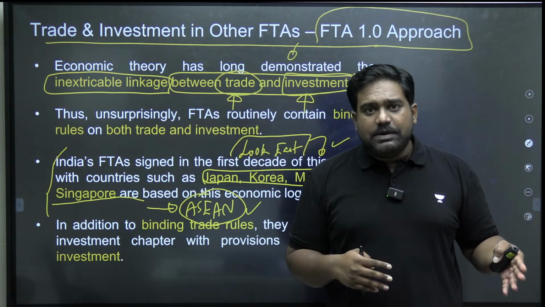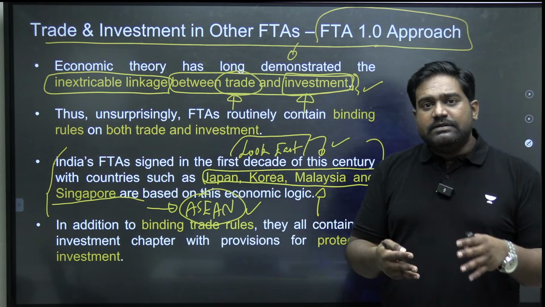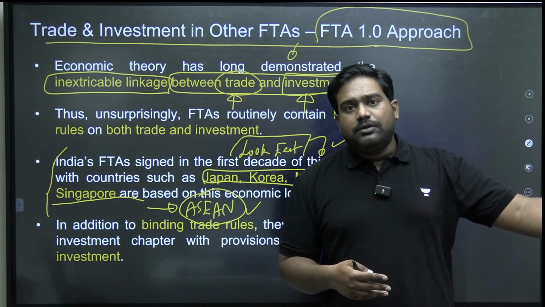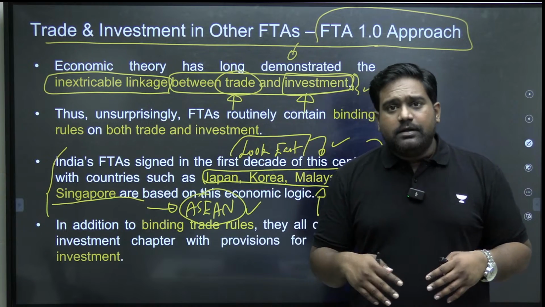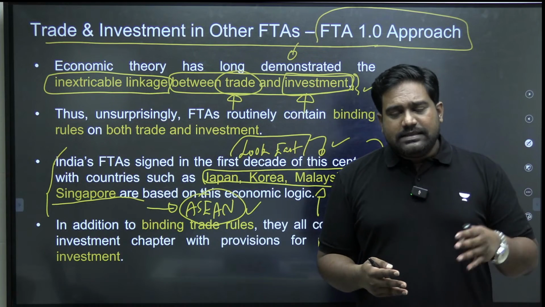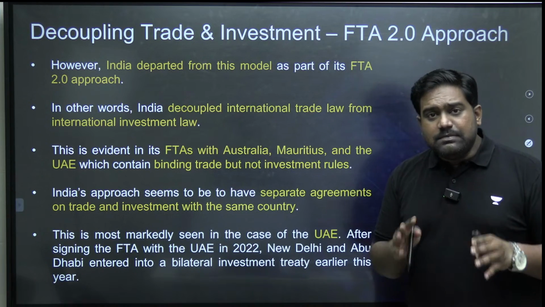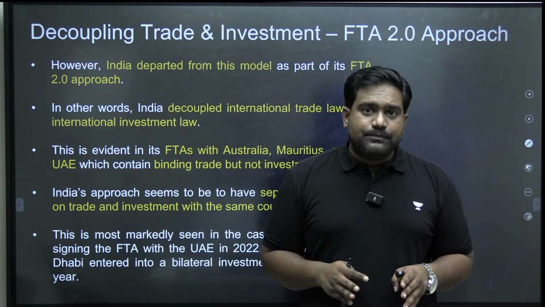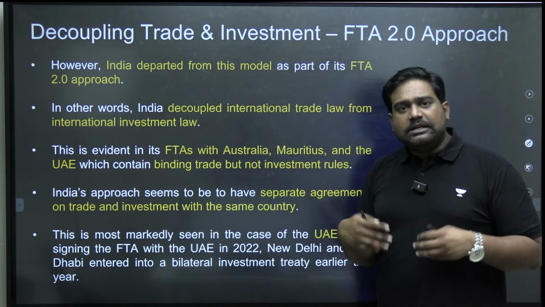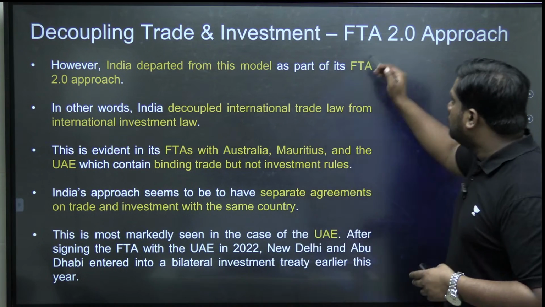There was no promise on investment, no legal commitment on investment, but they benefited in the trade area. And given that India was weaker in agriculture, in manufacturing, we could never increase our trade to that extent. Of course, we benefited, but not to the extent that the other parties were benefiting. So India felt that these FTAs were one-sided. Understood? So this was the initial approach. And for some years, we took a break from signing FTAs. The government hesitated from negotiating free trade agreements because of that bitter experience we had with some of the FTAs. Then came the second approach, the 2.0 approach.